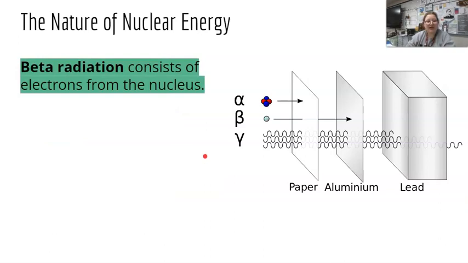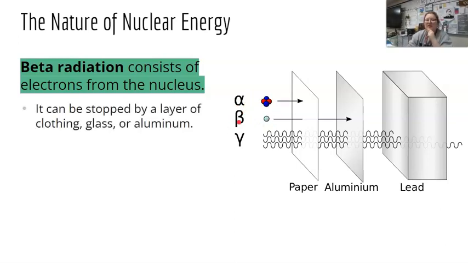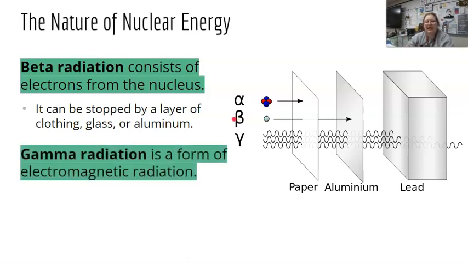The next is beta radiation, which consists of the electron. So remember, our nucleus, our atom has started to disintegrate. So we have parts of our nucleus, that's going to be the alpha radiation, and then the electrons is going to be the beta radiation. It can be stopped by a layer of clothing, glass, or aluminum. So if you are wearing like full body gear, you're protected, but if you have skin out, not protected from beta radiation. Last and certainly not least is gamma radiation, and that's a form of electromagnetic radiation.